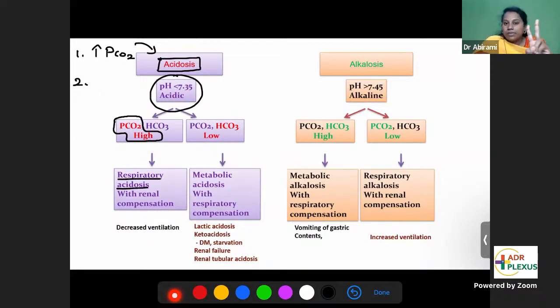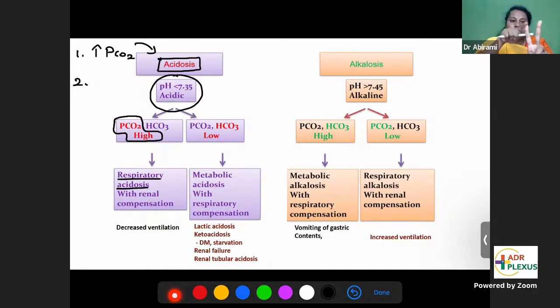There are two organs involved in acid-base balance: the lung and the kidneys. When there's something wrong with the lung, you will name that disorder a respiratory disorder. It could be respiratory acidosis or respiratory alkalosis, but it's called a respiratory disorder. If anything is wrong with the kidneys, then it is called a metabolic disorder, metabolic acidosis or metabolic alkalosis. And both of them will compensate for each other.